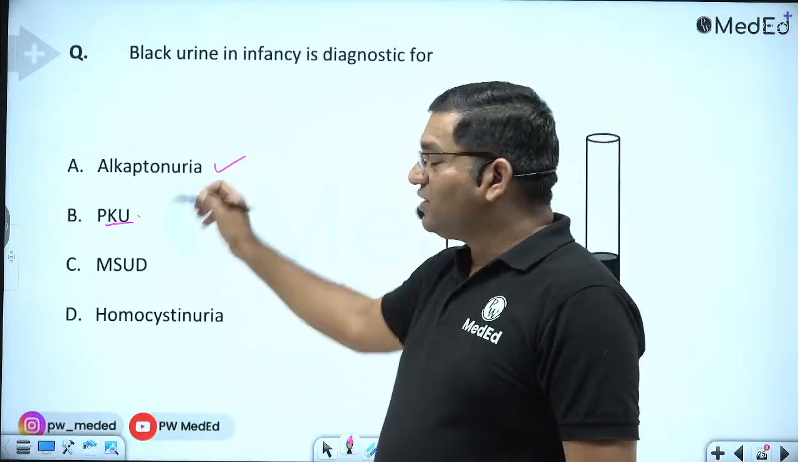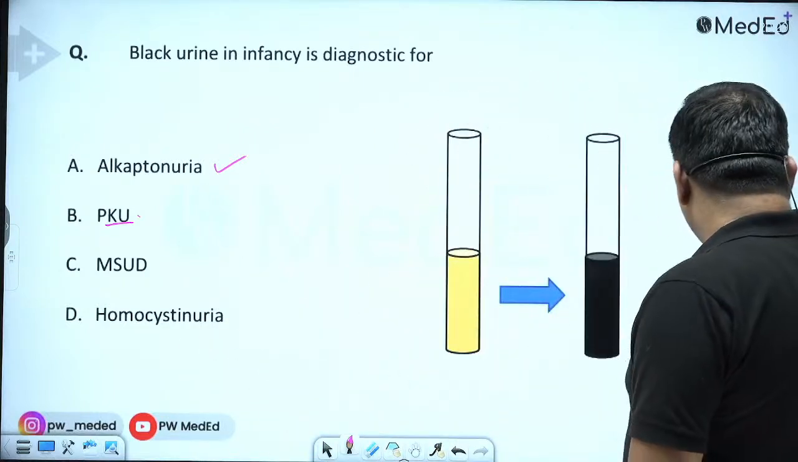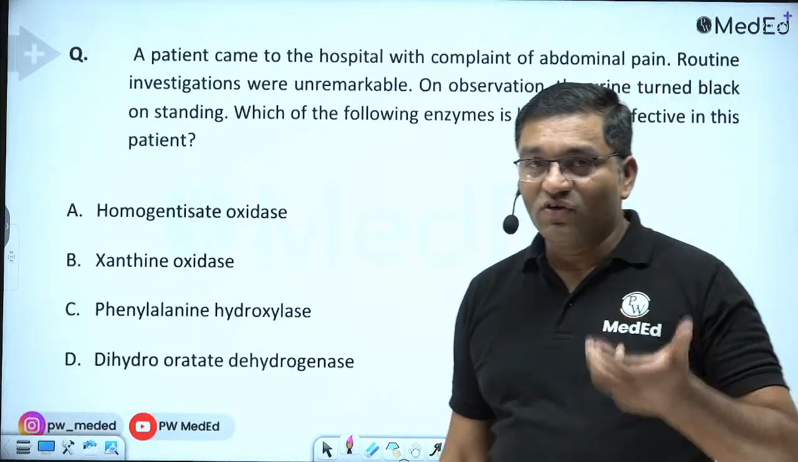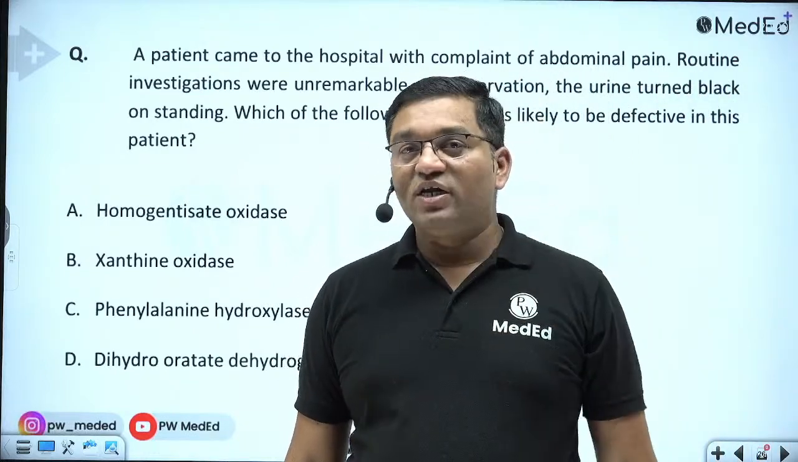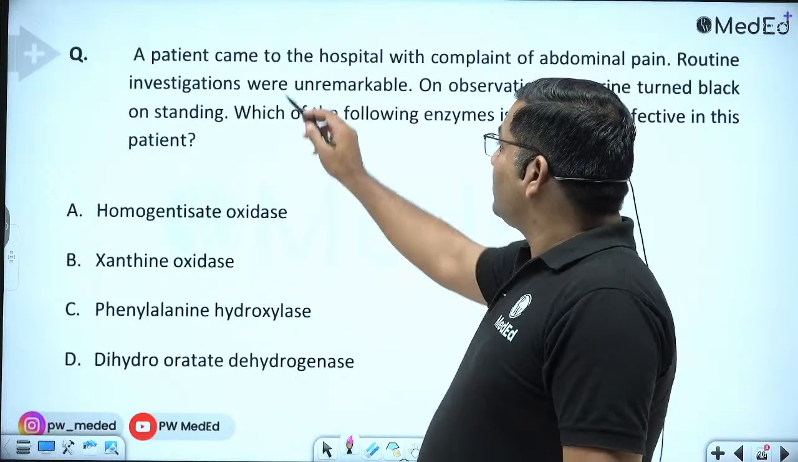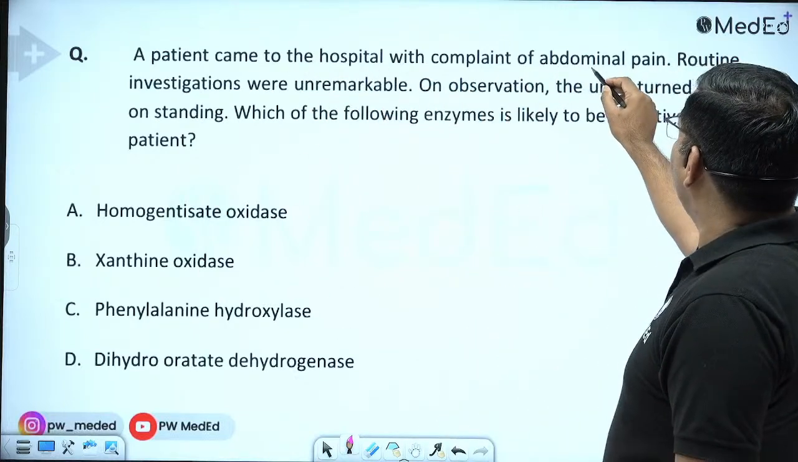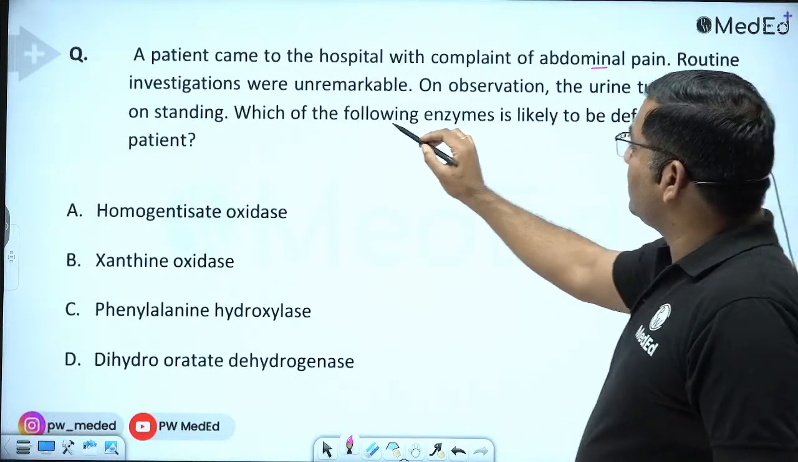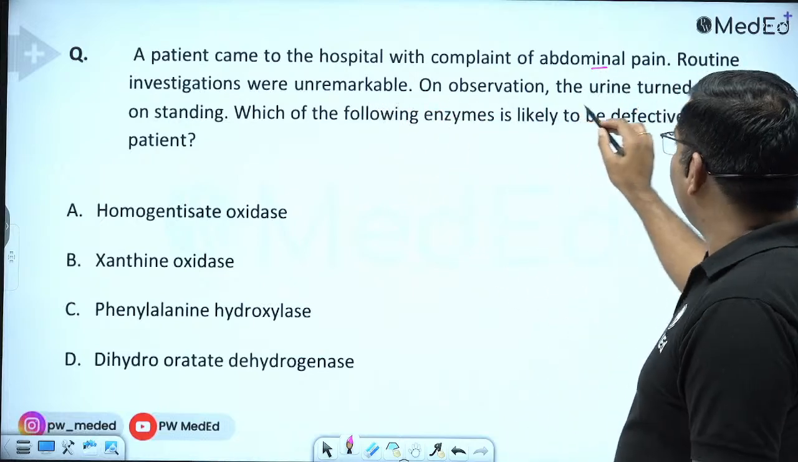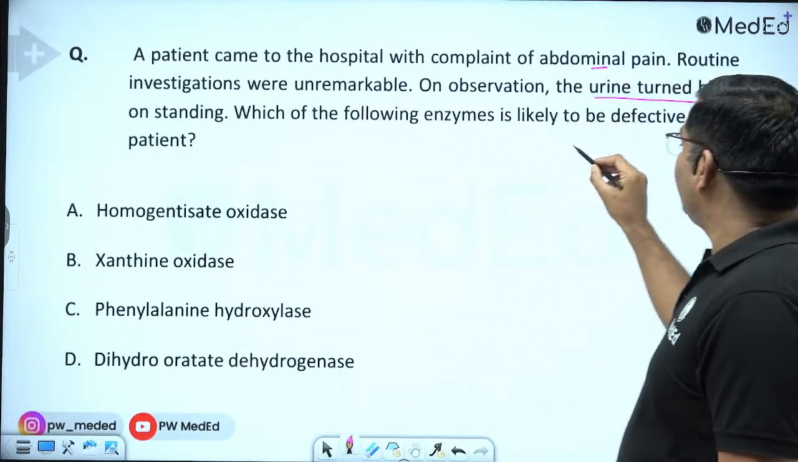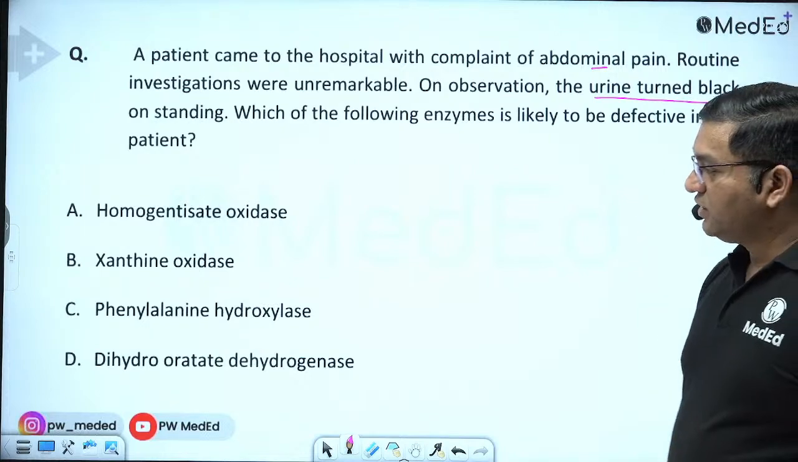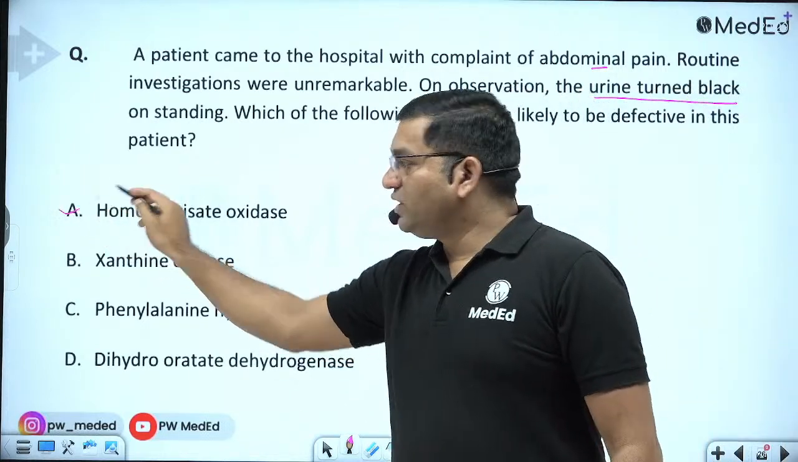So here this is a case of alkaptonuria. It is asymptomatic in childhood, but as age advances, chronic arthritis will be there because of deposition of alkapton in the joints. A patient came to the hospital with a complaint of abdominal pain. Routine investigations were unremarkable. On observation, the urine turned black on standing. Which of the following enzymes is likely to be defective in this patient? So the defect is homogentisate oxidase.